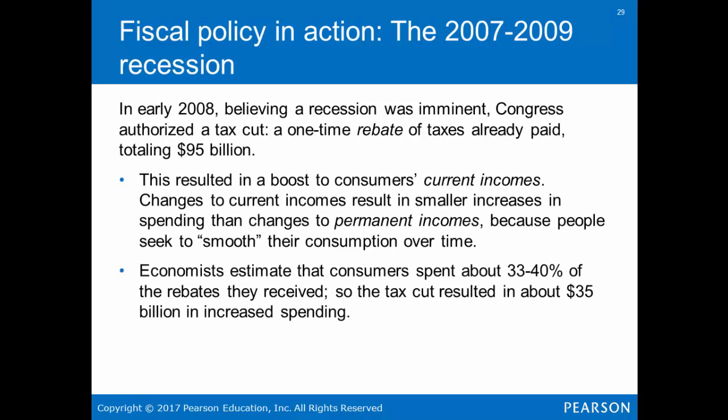In early 2008, believing a recession was imminent, Congress authorized a tax cut, a one-time rebate of taxes already paid, totaling $95 billion. This resulted in a boost to consumers' current incomes. Changes to current incomes result in a smaller increase in spending than changes to permanent incomes because people seek to smooth their consumption over time. Economists estimate that consumers spent about 33 to 40% of the rebates they received. So the tax cut resulted in $35 billion in increased spending.